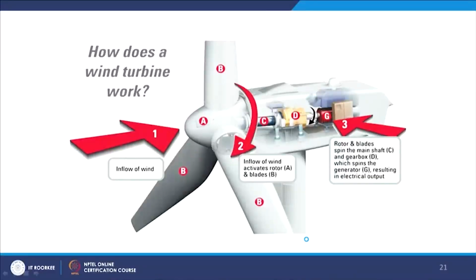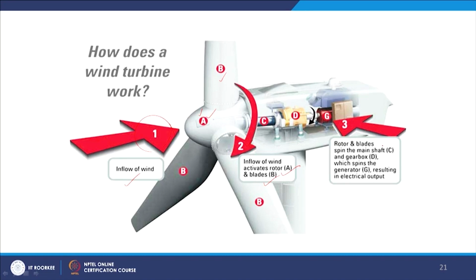Now, I will come to the principle of operation of the wind system. Here is a very simple picture I have kept. A and B together are called the rotor of the wind system, and this is the flow of the wind. The first stage is the flow of the wind, and in the second stage the inflow of wind activates the rotor and blades. A stands for the rotor and B is the blade. Due to the wind flow, the rotor and blades rotate together.